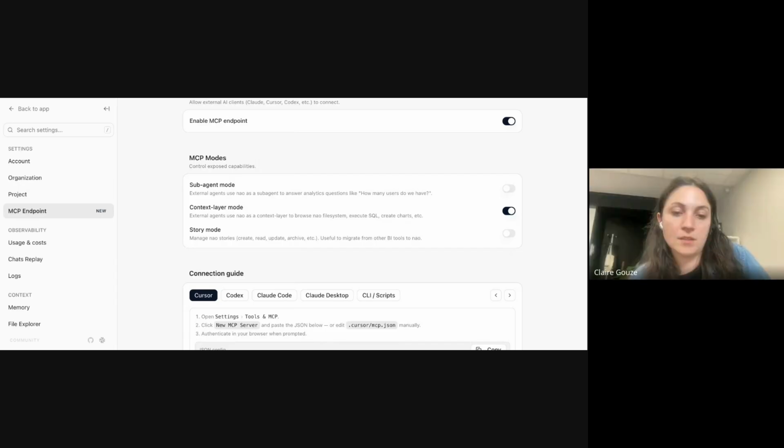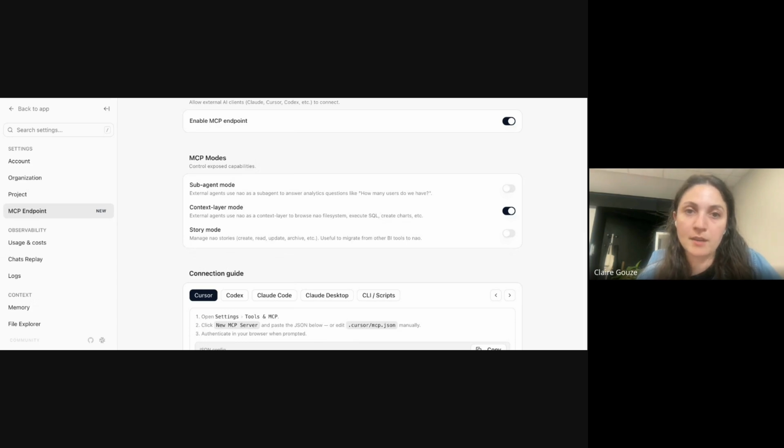So for example, if you want to use your Claude or Codex subscription, and you don't want to have extra token usage on Now, then you can use just the context layer mode. And this is just going to use your existing consumption in your existing agent.